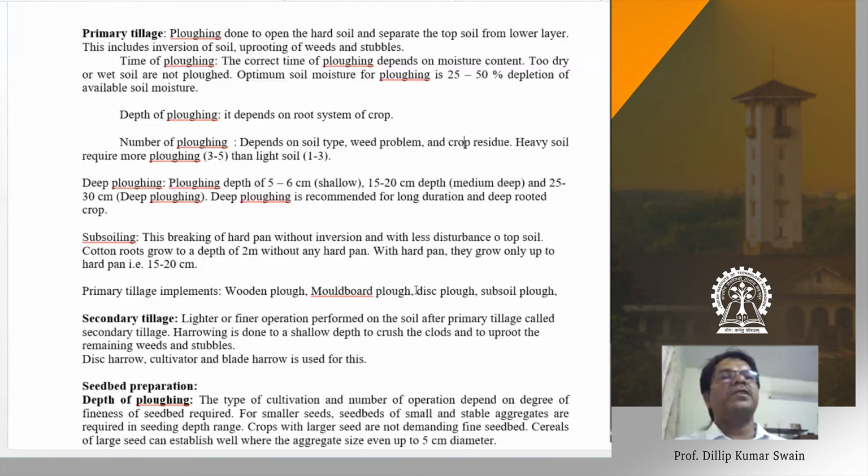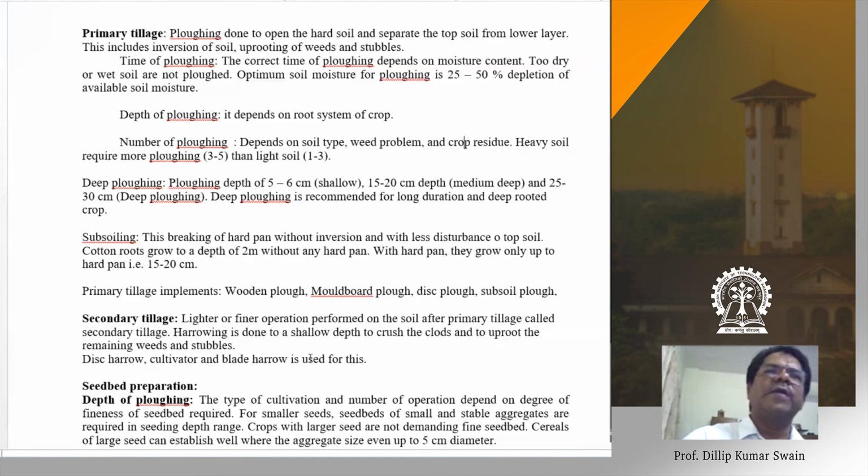To have proper seed and soil contact, the clods formed during primary tillage have to be broken and pulverized, and that is done through secondary tillage. So there is a lighter or finer operation performed on soil after primary tillage, called secondary tillage. Usually after primary tillage you leave the land for a few days, depending upon the timing of planting or sowing of the crop. You can leave it for 1 week, so that the temperature is maintained, and most of the insect pests, diseases and weeds also get killed during that process. Then you can go for the secondary tillage. That is the breaking of the soil clods and pulverizing of the soil.